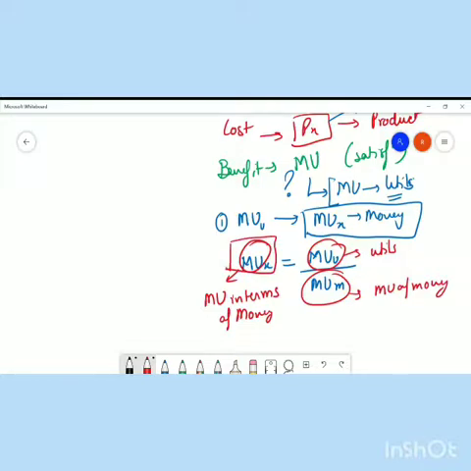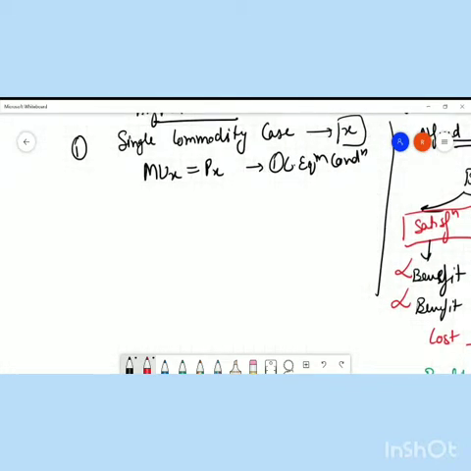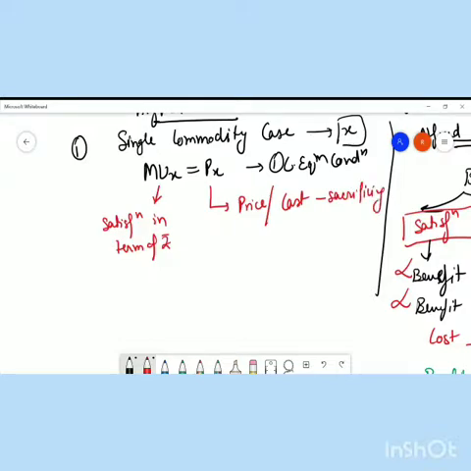So finally we have got satisfaction in terms of rupees, right? Now let us come to Alfred Marshall's consumer's equilibrium. He is saying that this is satisfaction in terms of money, and this is the price, or nothing but the cost that the consumer is sacrificing for buying the product.